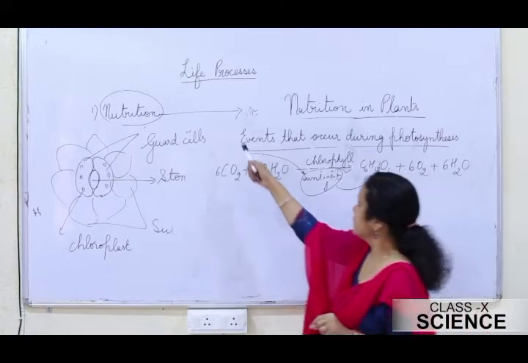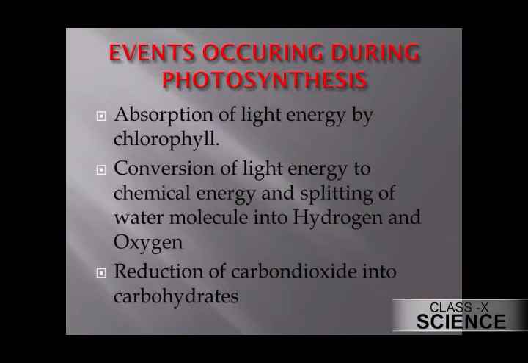What was the first step? Absorption of the light energy by chlorophyll. Then the second step is conversion of the light energy into chemical energy, followed by the splitting of water molecules into hydrogen and oxygen. And the third step is the reduction of carbon dioxide into carbohydrate.